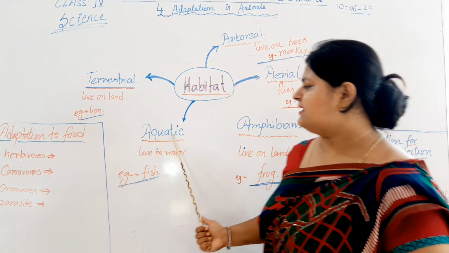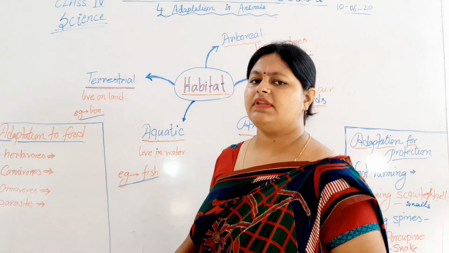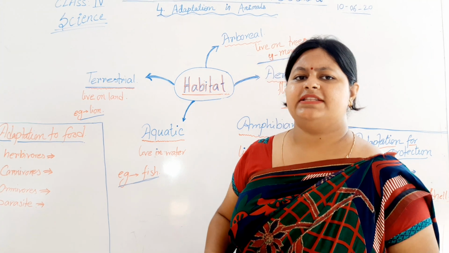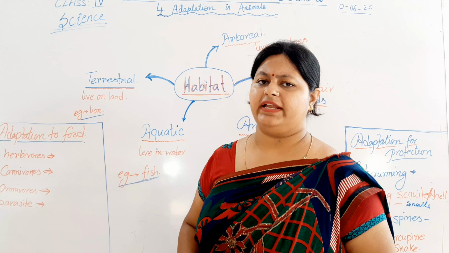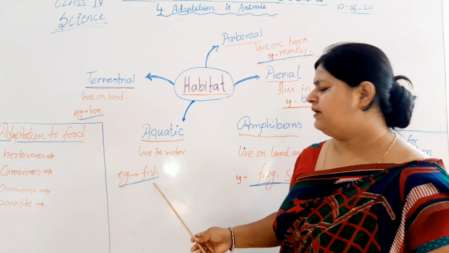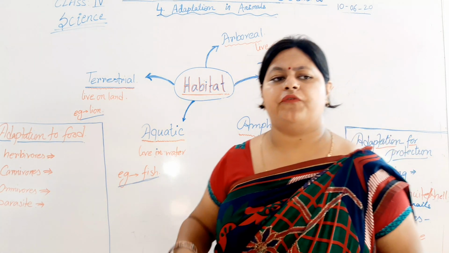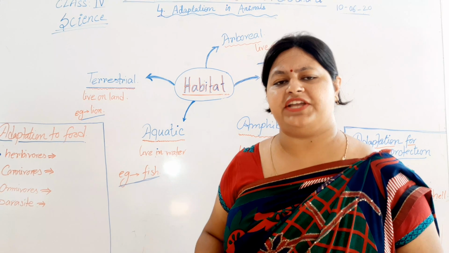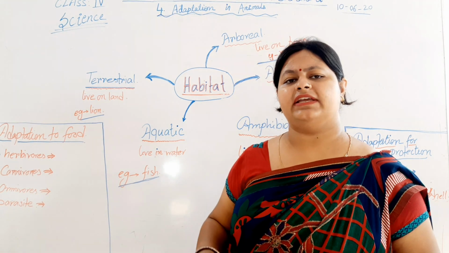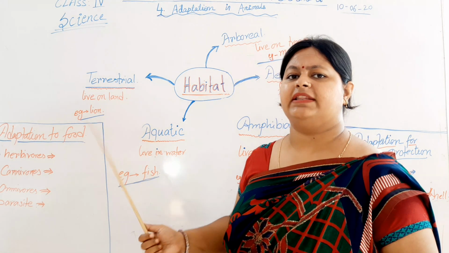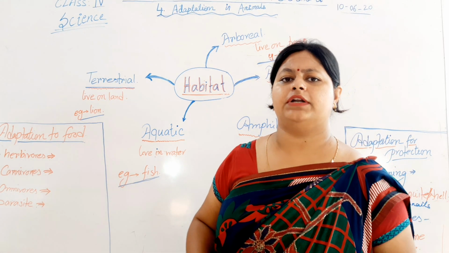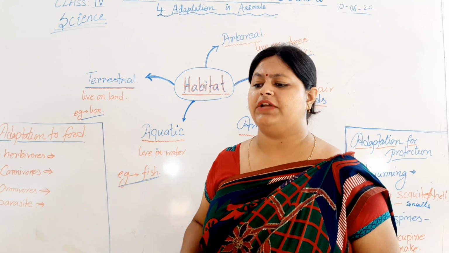The second one is the aquatic animals. The animals that live in water can be termed aquatic animals. For example, fish, shark, whale, and some sea creatures all live in water and are termed aquatic animals. They either live in fresh water or are sea creatures living in salty water.